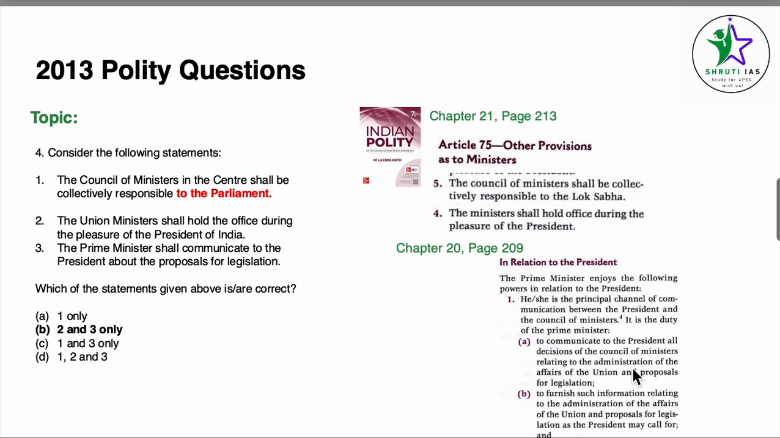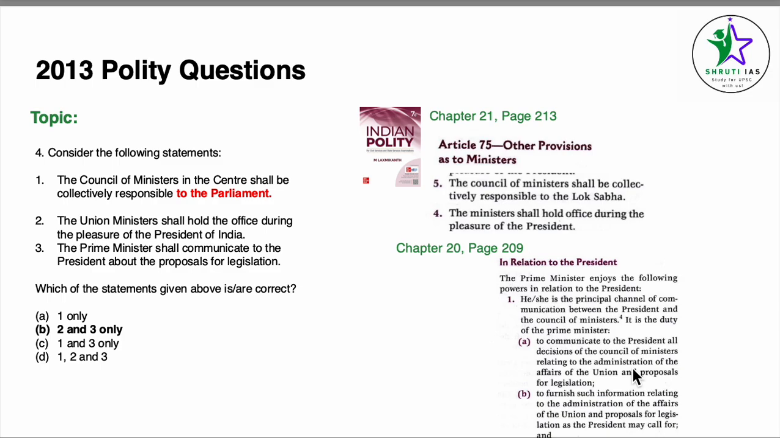Coming to question number 4. Consider the following statement. The Council of Ministers in the centre shall be collectively responsible to the Parliament. The Union Ministers shall hold the office during the pleasure of the President of India. The Prime Minister shall communicate to the President about the proposals for legislation.